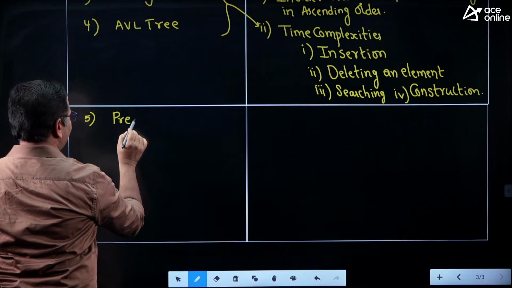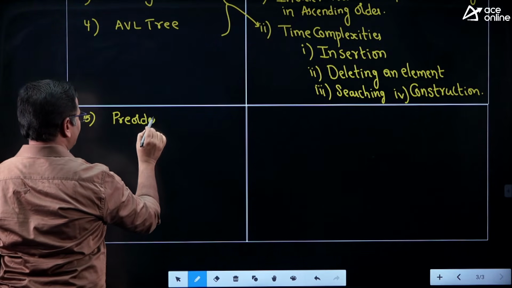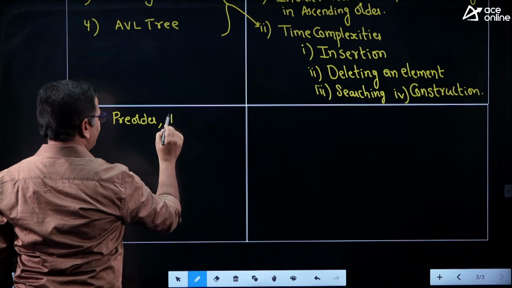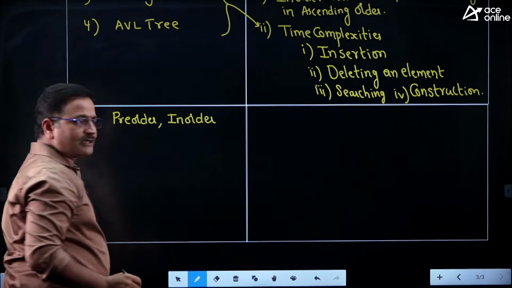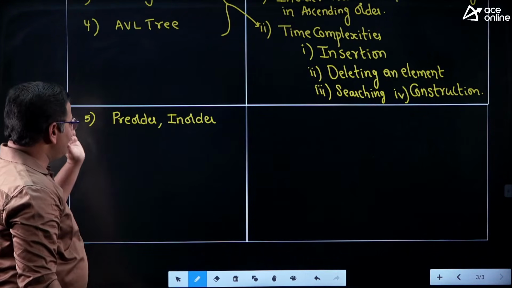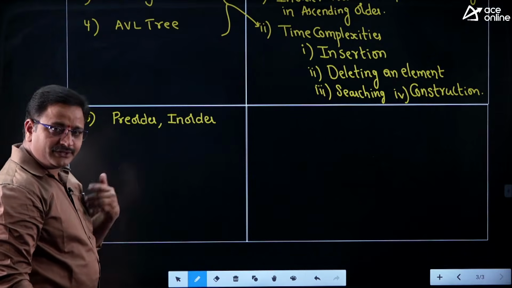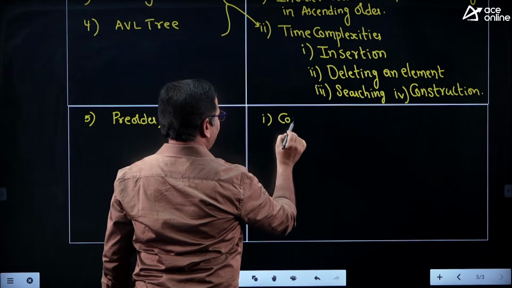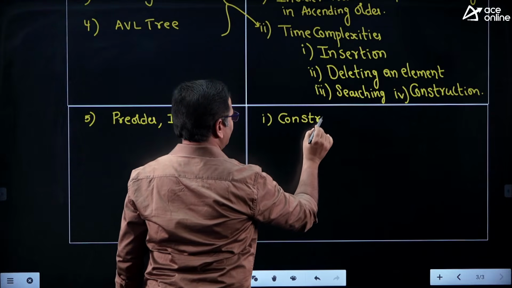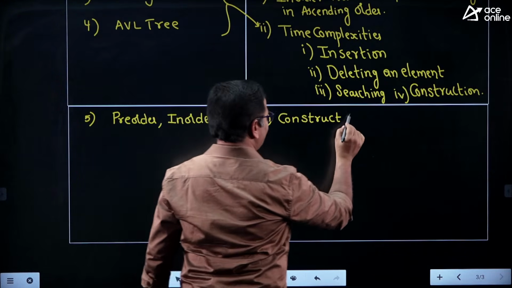pre-order traversal and then in-order traversal, they will provide pre-order traversal and in-order traversal. By using pre-order and in-order traversal, we need to construct the binary tree, friends. Okay, so we have to construct the binary tree.